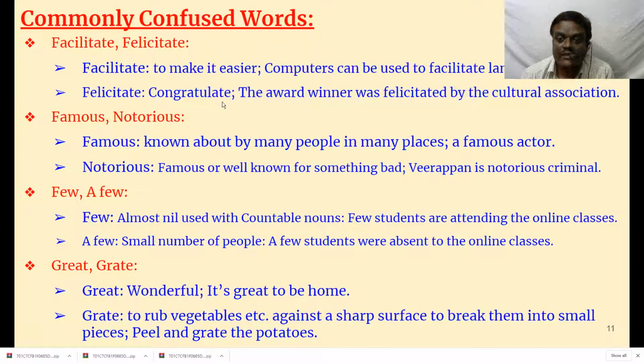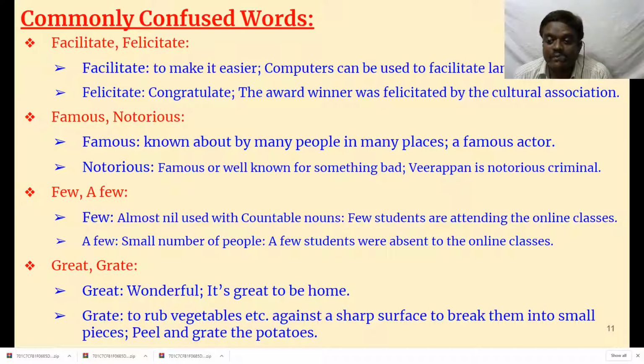Felicitate means congratulate. The award winner was felicitated by the cultural association. We say Sanmanam. Actually, the Sanmanam concept is not there in English. They never do Sanmanam like we do. We do it with garlands and all those things, but Europeans only say very nice, congratulations, and maybe they conduct a meeting and speak on his achievement for some time.